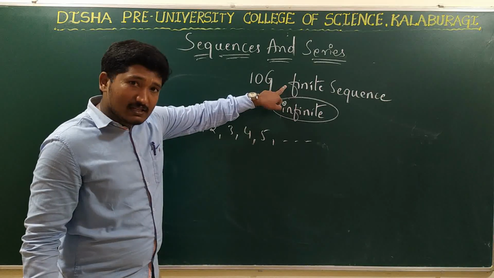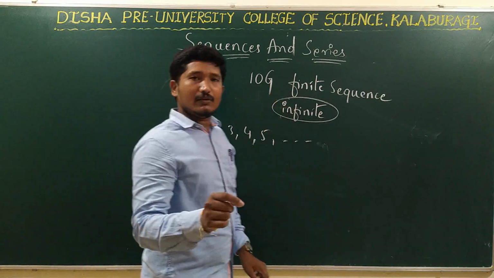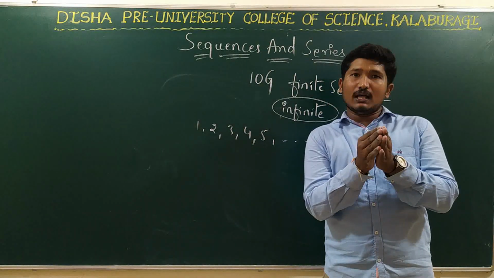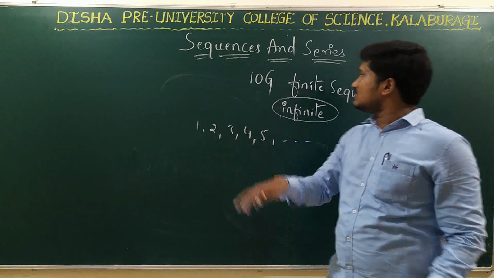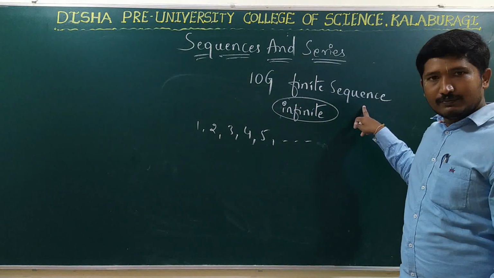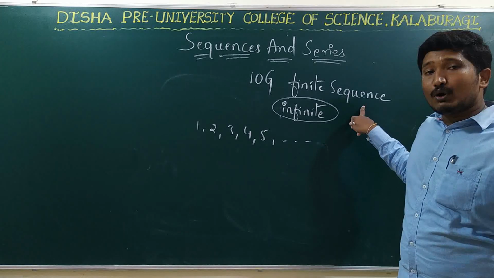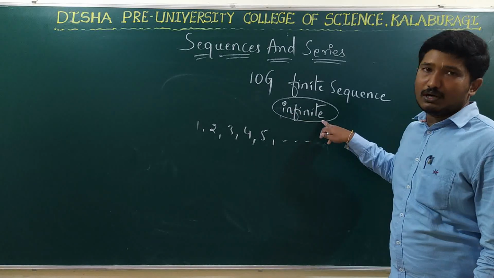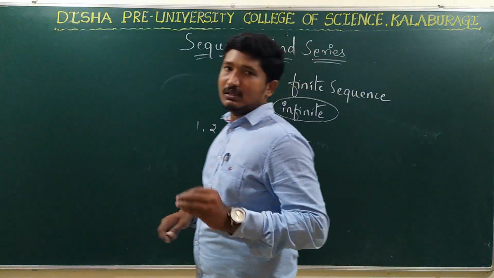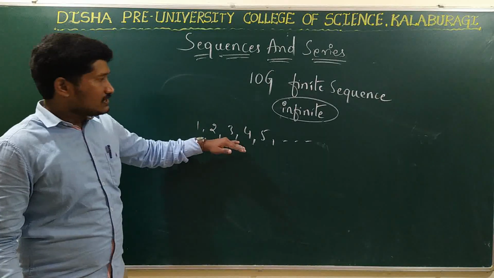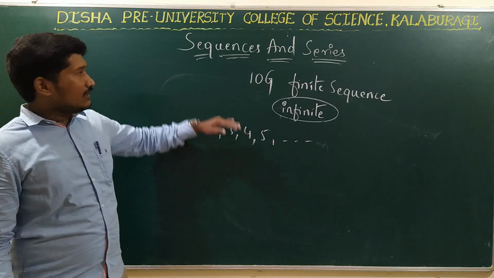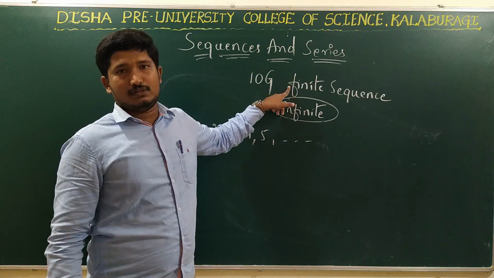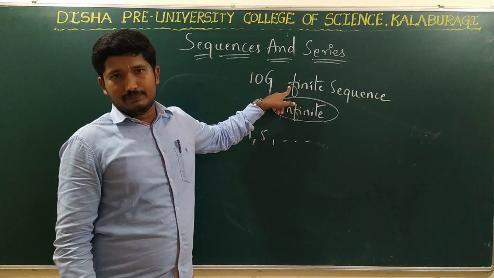Right? So what is a finite sequence? A sequence which contains a definite number of terms. That is, if we are able to tell the number of terms present in the sequence, that sequence is a finite sequence. If we are unable to tell the number of terms in a sequence, that is called what? Infinite sequence. Right? So this is the example for an infinite sequence, and the generation example that we have taken is an example for what? Finite sequence. You can take many examples like that, right?